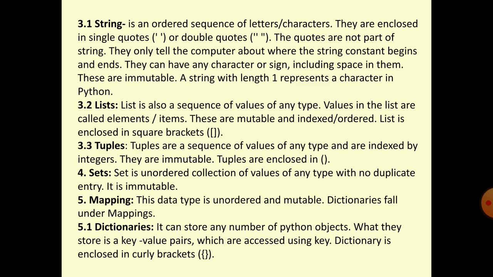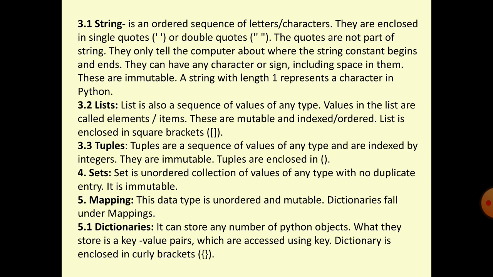A list is also a sequence of values of any type. Any type of value we can make into a list: integer value, float value, double value, long value, character value, string value. So each type of value we can make into a list. Values in the list are called elements, because there are so many items. So each item in the list will be known as an element.